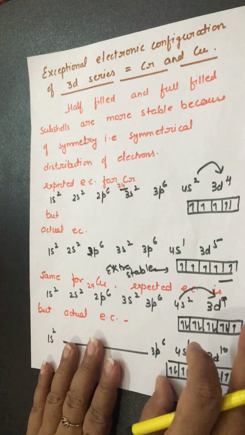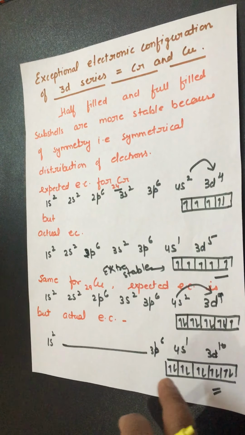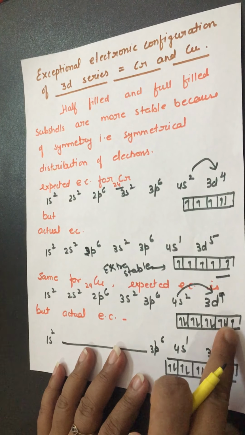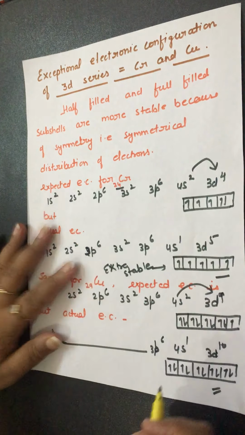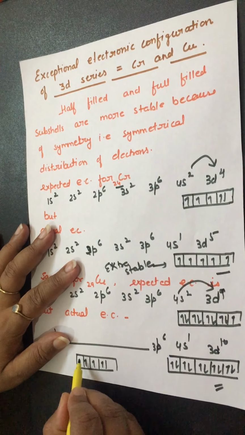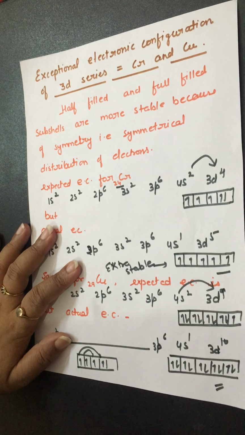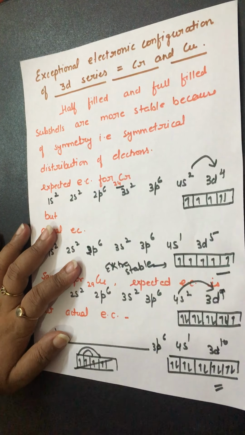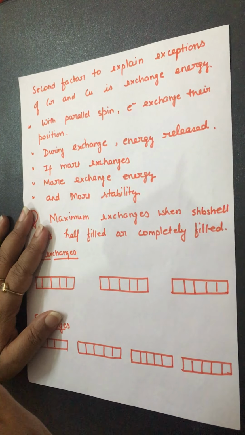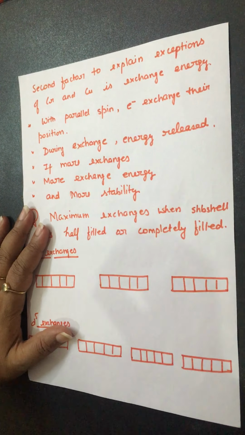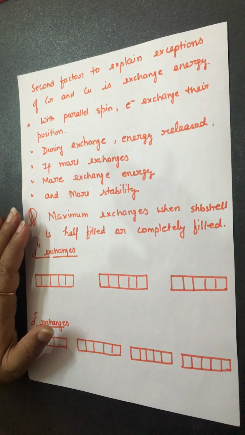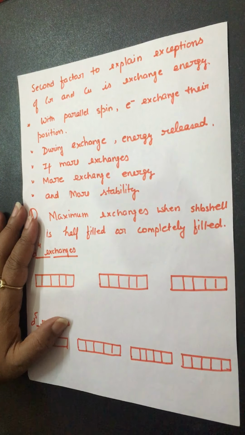And another reason is the exchange energy. What does exchange mean? If electrons are in parallel spin, they can exchange their position. Right? If they are in parallel spin like this, they can exchange their position. When they exchange their position, they release energy, and such energy is known as exchange energy. The greater the number of exchanges, the greater the exchange energy, and the more the stability. You must remember, the more energy is released, the more the exchange energy, and the more the stability.